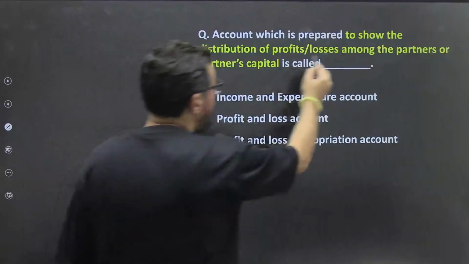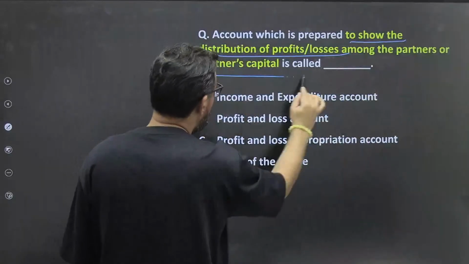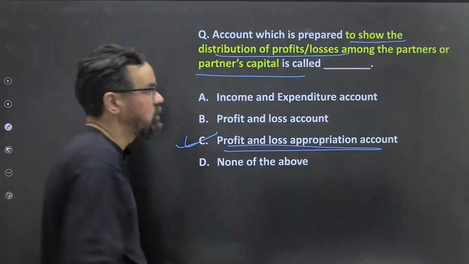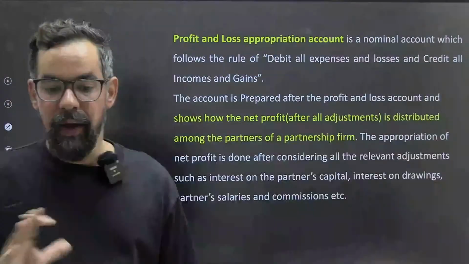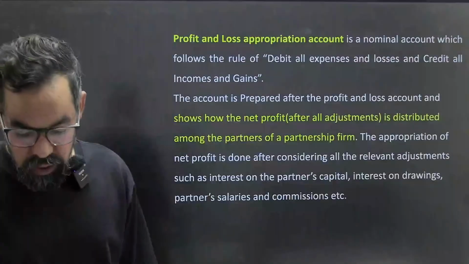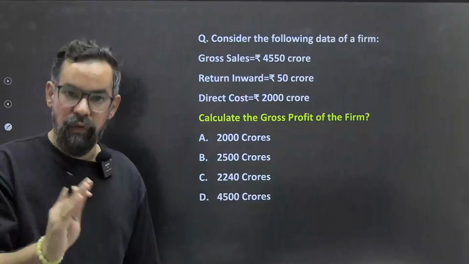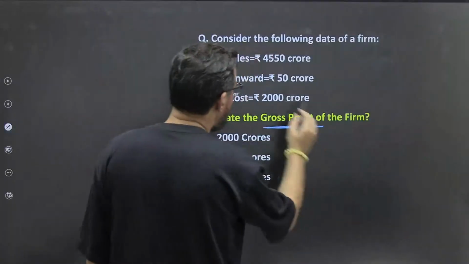The account prepared to show the distribution of profit and loss is generally known as the profit and loss appropriation account. It takes the distribution of dividends, interest payments and others to the owners, and all that generally comes under the profit and loss appropriation account.